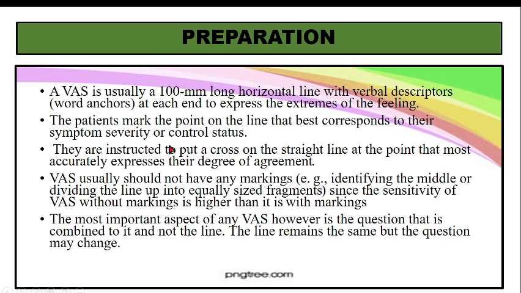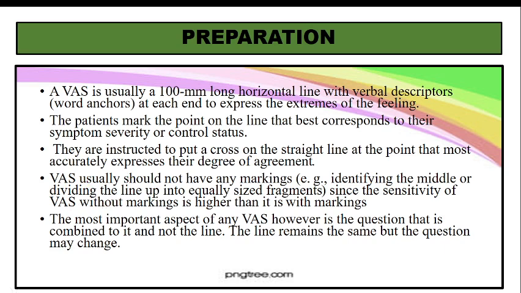Then the patient is shifted to a surgical ward. He is given some pain medication, and after 3-4 hours you again administer a visual analog scale. If the pain has reduced, this same visual analog scale will help us to find whether pain control status is there, whether pain has been controlled or not. ठीक है, आपको समझ में आ गया, मैं उम्मीद कर रही हूँ.